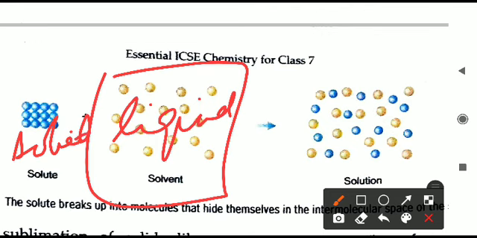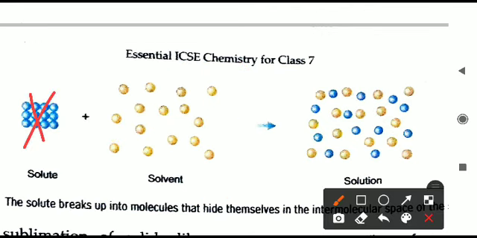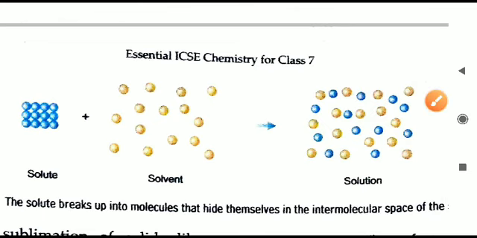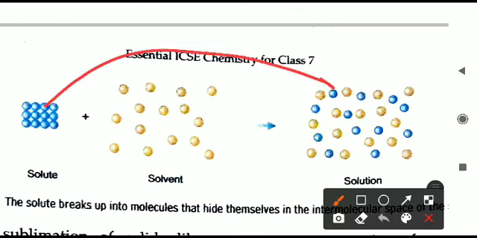When you mix solid and liquid, the molecules break and become separate from each other, and they take up the space between the liquid molecules. You can see a lot of intermolecular space is there, and the solid is taking only that space. The solid is not taking any extra space, because its molecules hide in the intermolecular space of the liquid. That is why the volume of the liquid does not change after dissolving the solid.